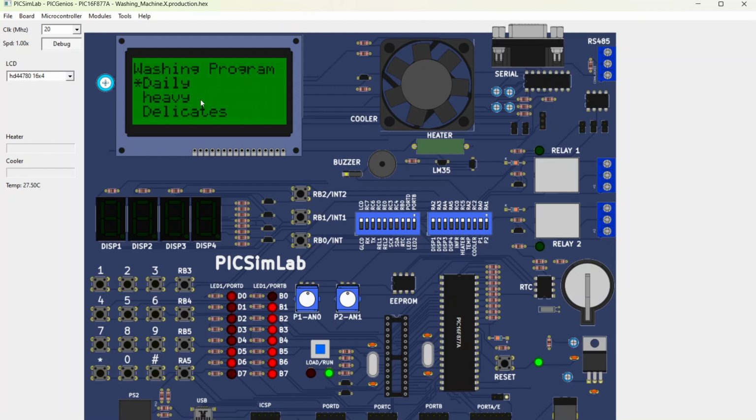Here we can see it is showing the washing program, daily, heavy and delicates. If you want to scroll down, just single click on this button. If we want to scroll down, we need to single click on the switch 4. As you can see, it is scrolling down all the features.